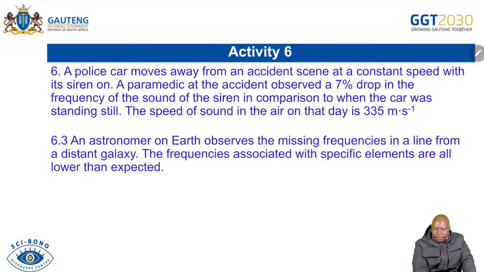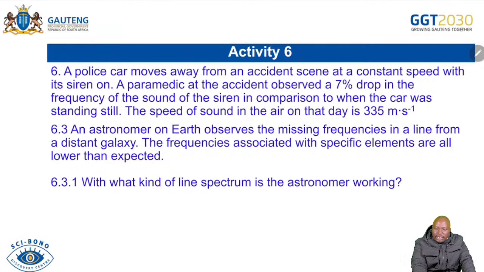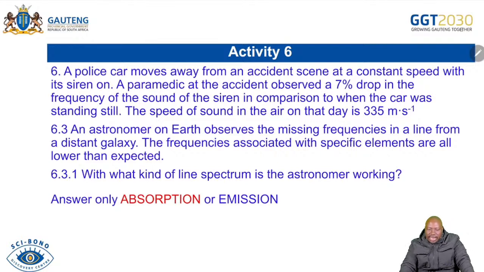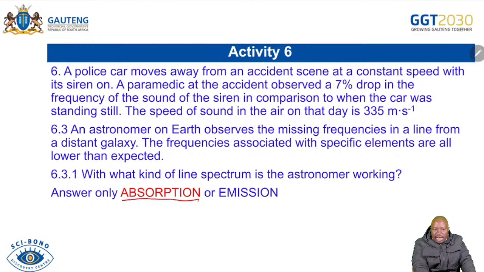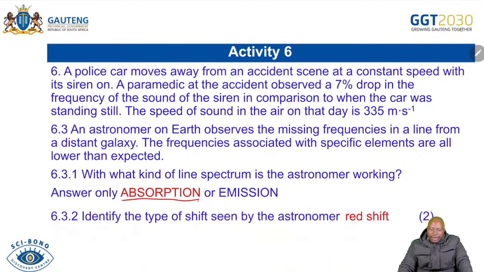Hoping that you will be able to utilize that formula and collect the marks that you are supposed to collect. Now, this one was saying an astronomer on Earth observed the missing frequencies in a line from a distant galaxy. The frequencies associated with the specific elements are lower than expected. With what kind of line spectrum is the astronomer working? We're saying this is an absorption spectrum. As we move forward, identify the type of shift. This type of shift we're saying is red shift.